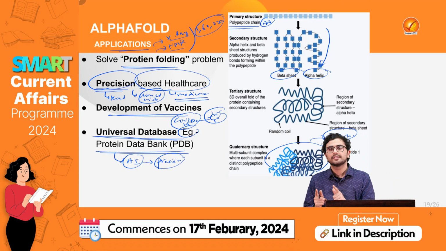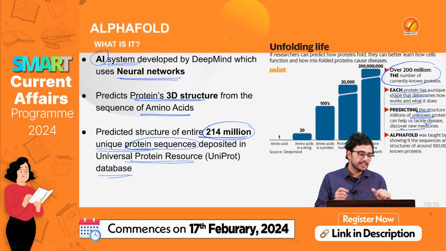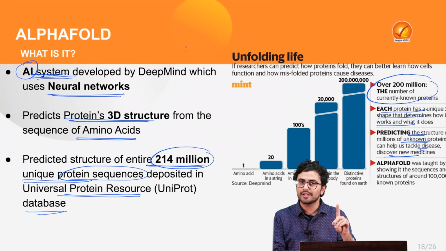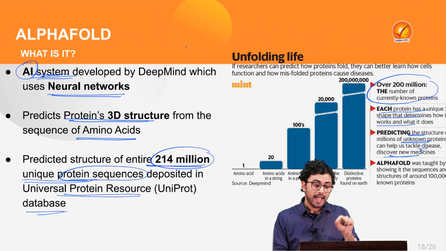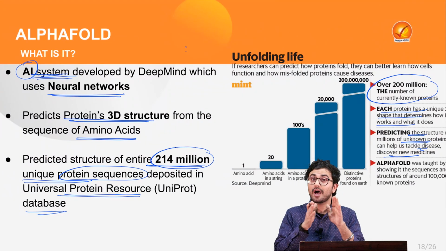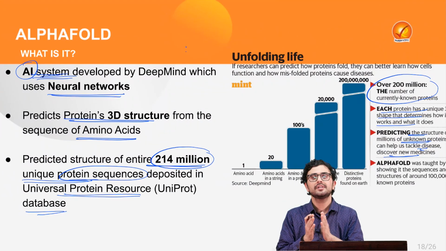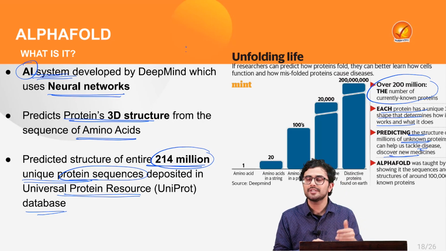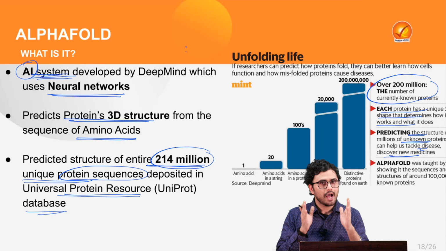Thus, remember that AlphaFold is basically an artificial intelligence system which has been deployed to study protein structure, and such protein structures are unique in every species. With this knowledge and discussion, we move forward to the last news of the day.